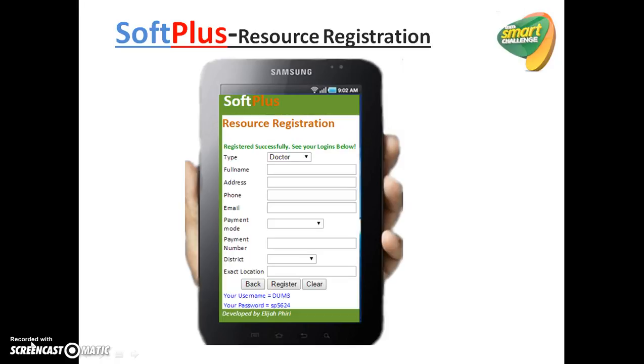Once you do the registration, the system will tell you you have been registered successfully, and it will give you a username and password. Mind you, these are just initial login credentials. You'll be able to change them when you log into the system. So it will give you that username and password.